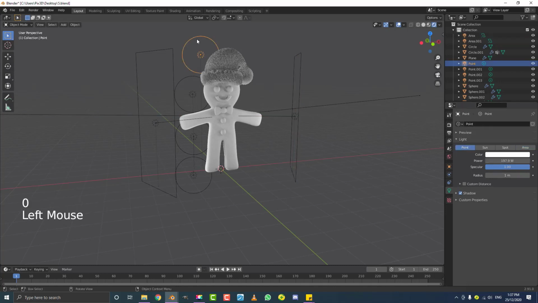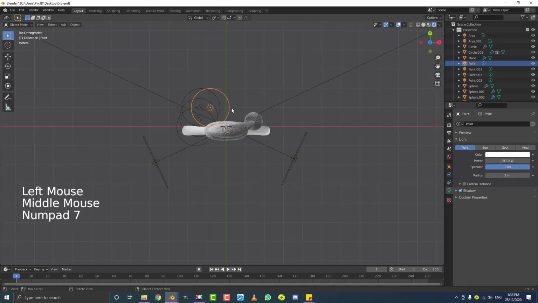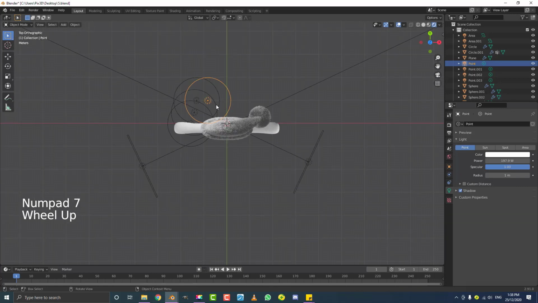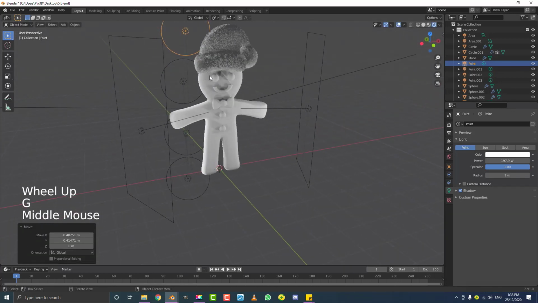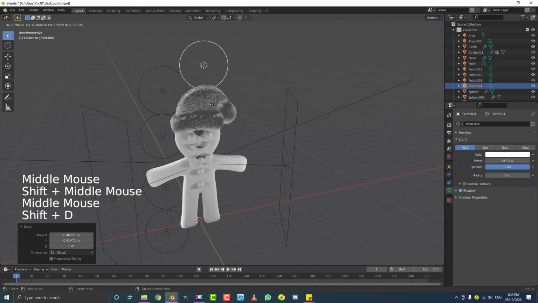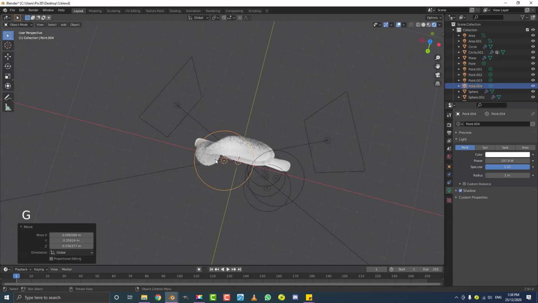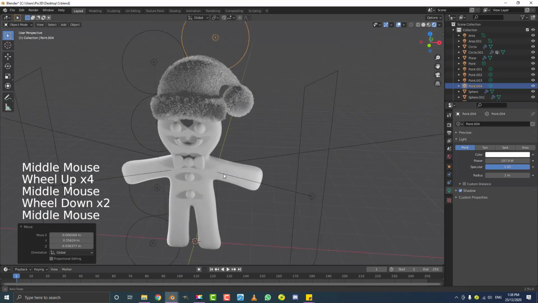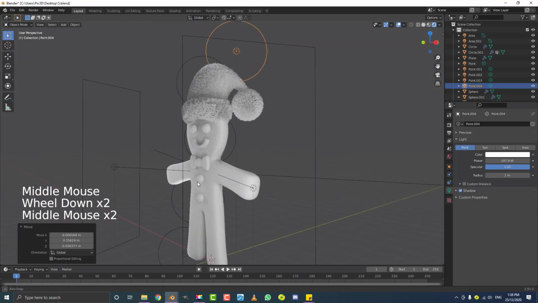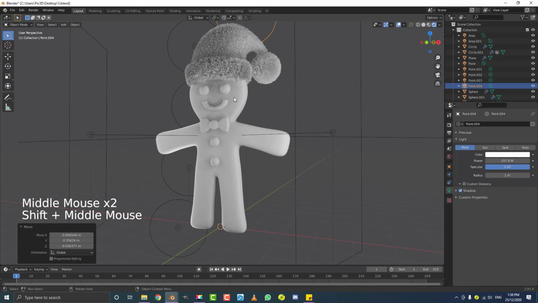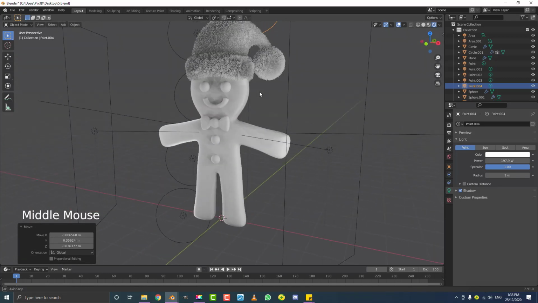So just like that. And we can select these point lights at the back, and just move them around. You can see what that's kind of doing. If we duplicate them and we place them just behind the back of the gingerbread man here, it kind of creates that nice rim lighting. Okay, and that's going to be more apparent once we get into our materials and we mess around with the reflectivity of the materials as well.